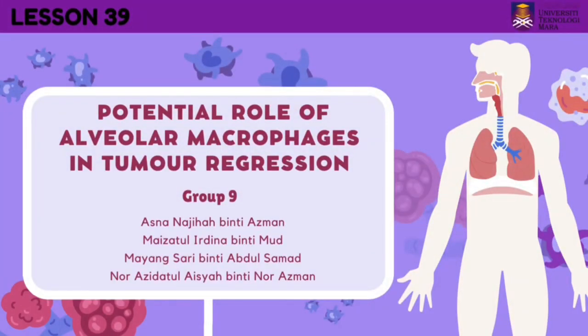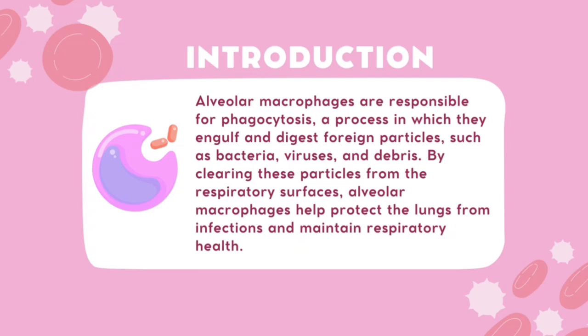Potential role of alveolar macrophages in tumor regression. Alveolar macrophages are a type of immune cell found in the alveoli of the lungs. They are responsible for phagocytosis, a process in which they engulf and digest foreign particles, such as bacteria, viruses, and debris.